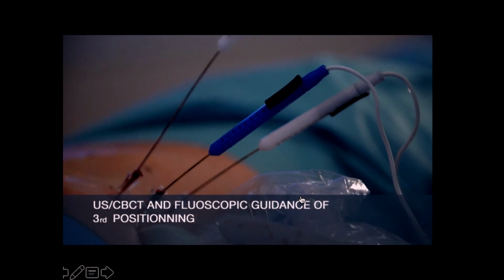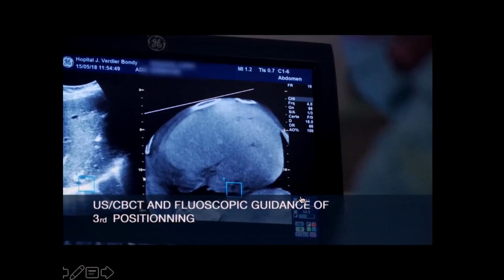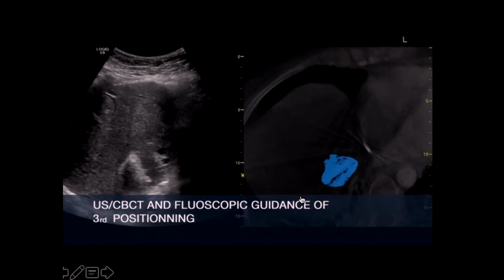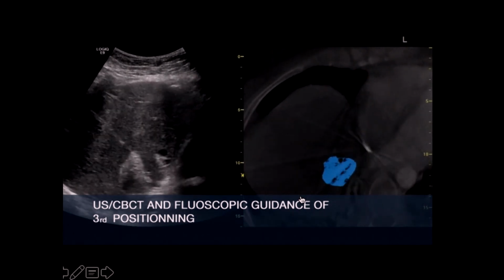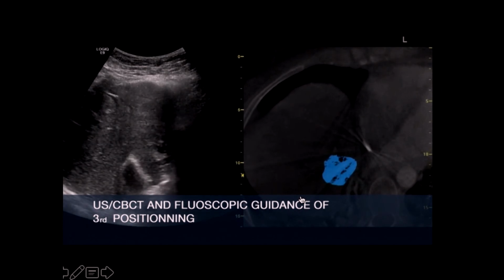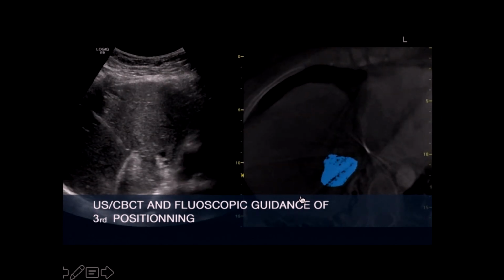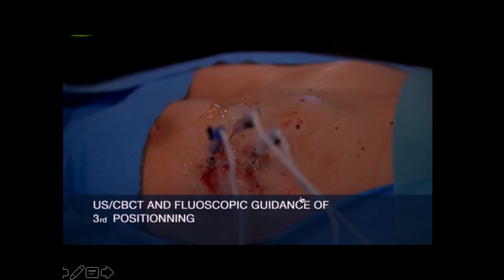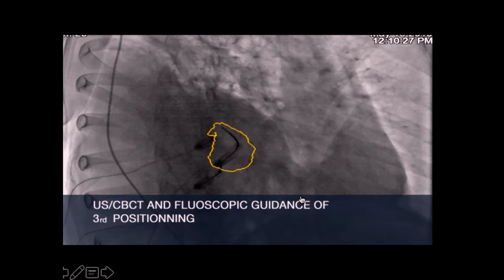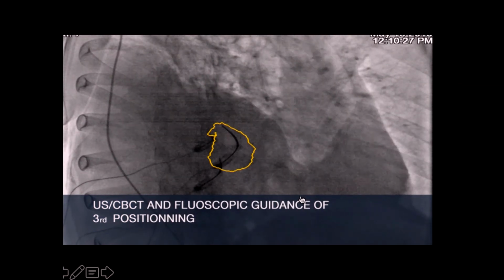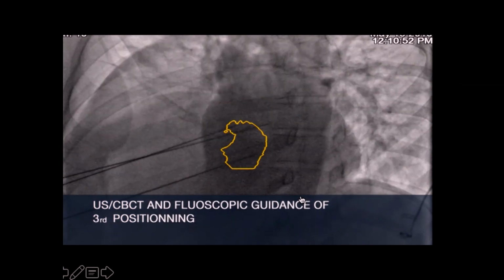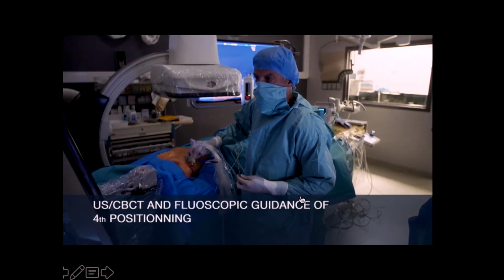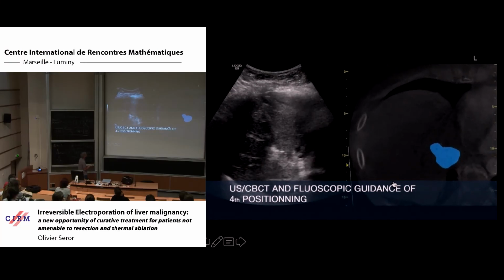3 probes. We use ultrasound guidance to be sure that we select another part of the periphery of the tumor. Again, to assess the whole geometrical arrangement of electrode, we will use fluoroscopic image. We have now 3 probes. This is a bull's-eye view, and this is the progression view, just to see the depth of the puncture.